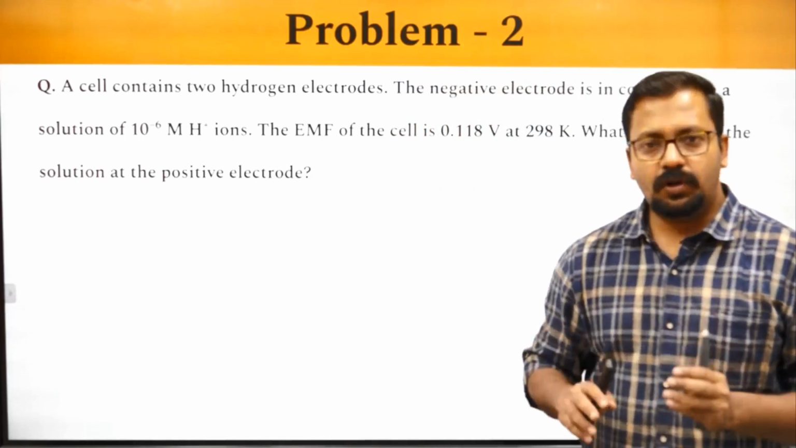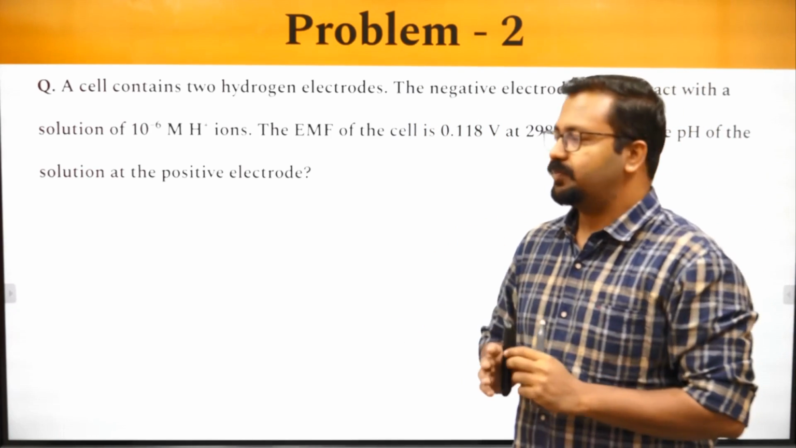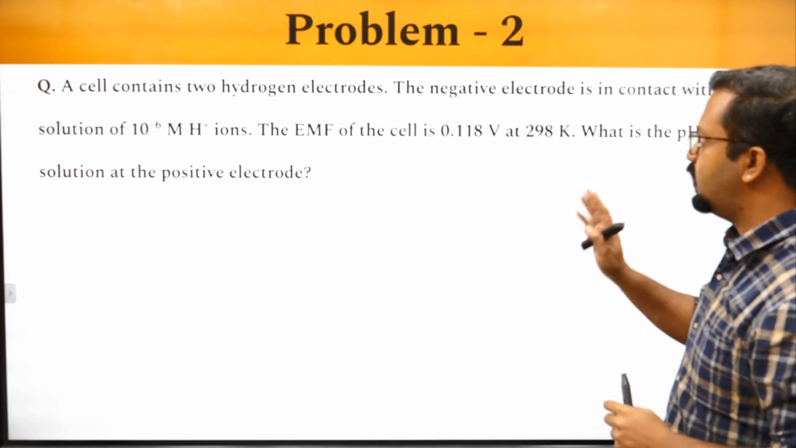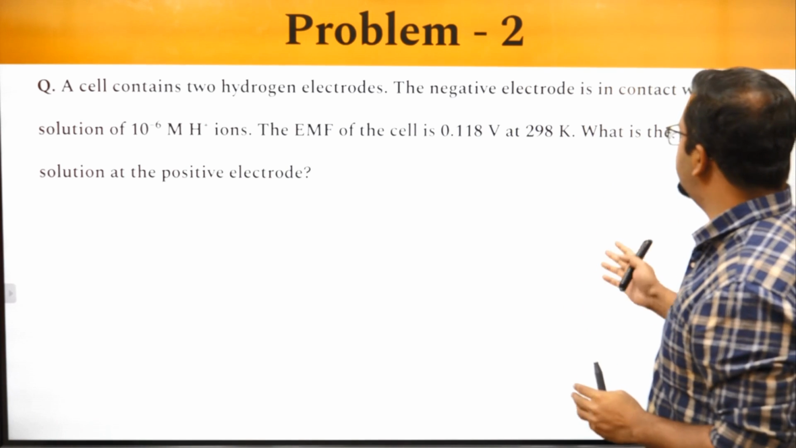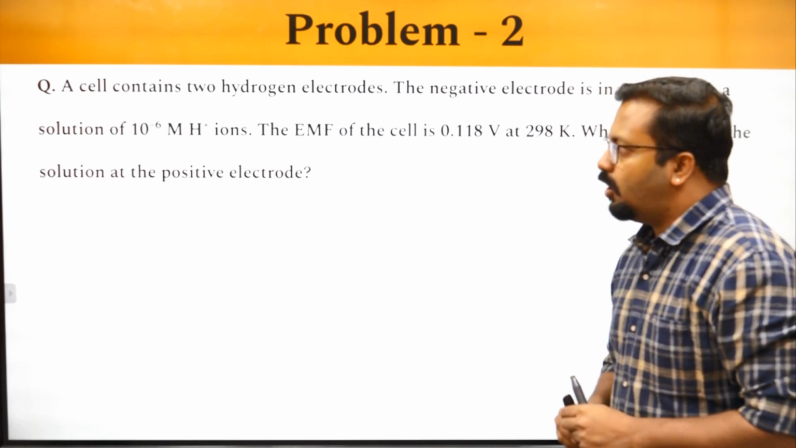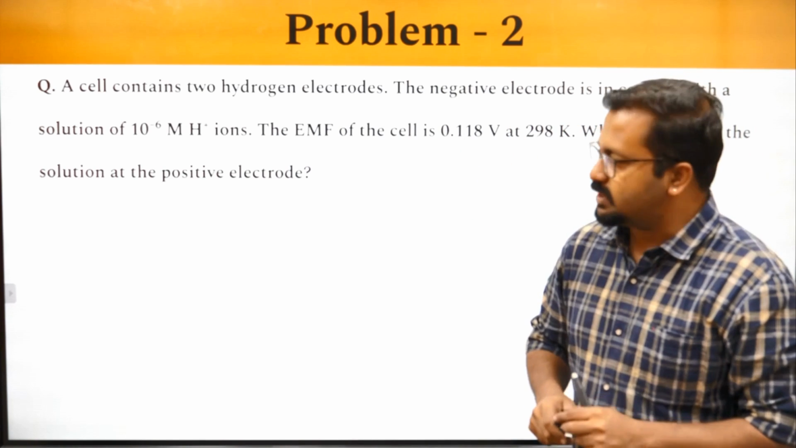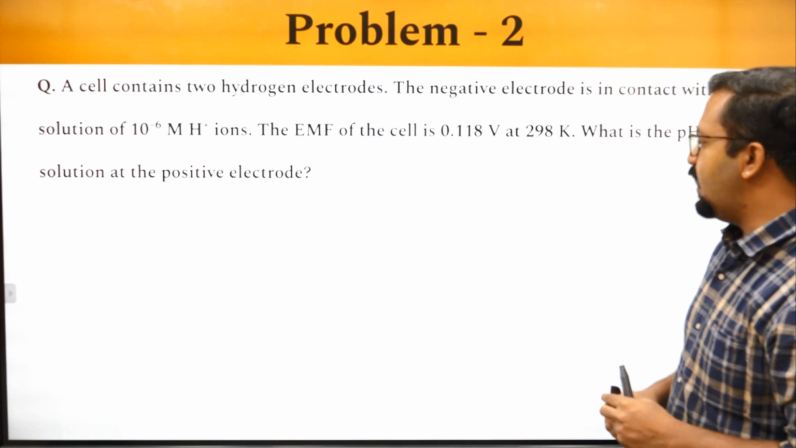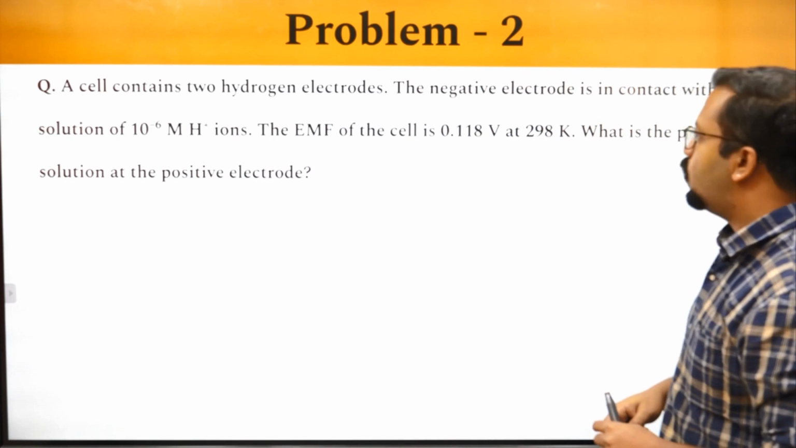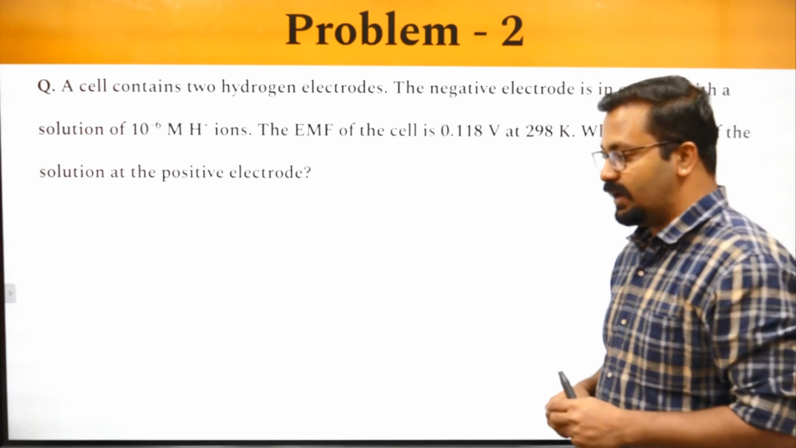Okay guys, so let's look at the second question. The second question tells us that a cell contains two hydrogen electrodes. The negative electrode is in contact with a solution of 10 raised to minus 6 molar H plus ions, and the EMF of the cell is 0.118 at 298 Kelvin. What is the pH of the solution at the positive electrode?